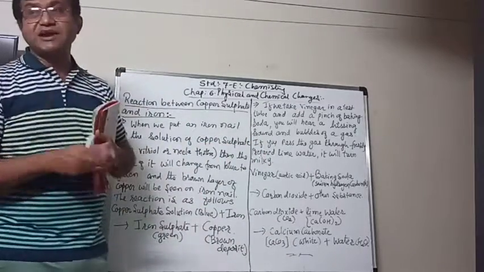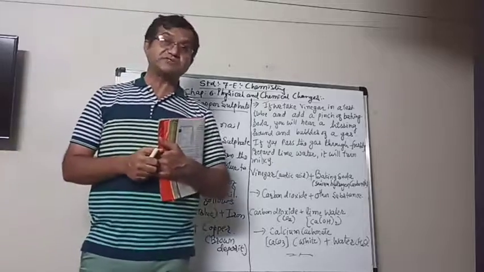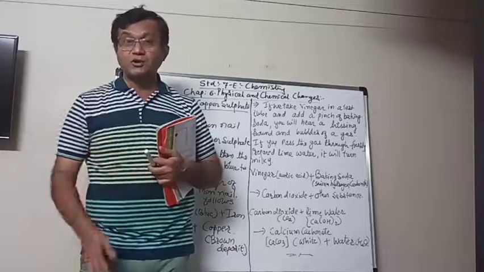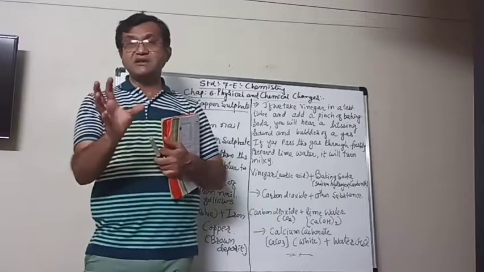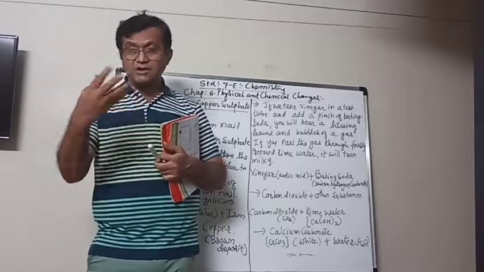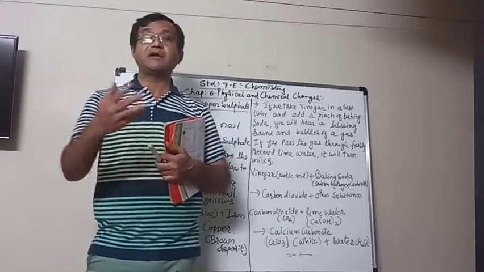So when can you say that a chemical change takes place? You can see some observations. Sometimes heat is produced: when the chemical change takes place, if you touch the utensils or apparatus used, you will feel they are becoming hot.